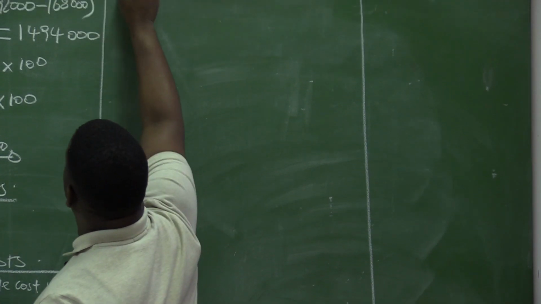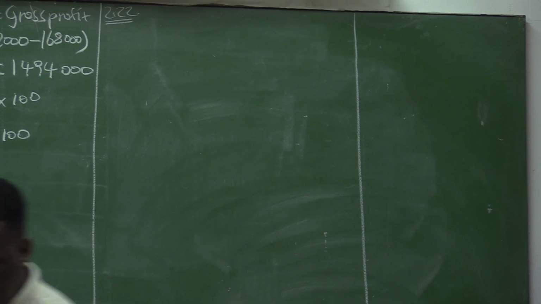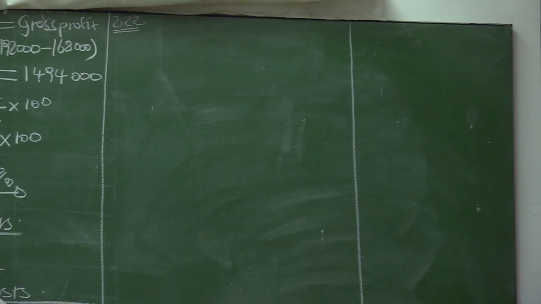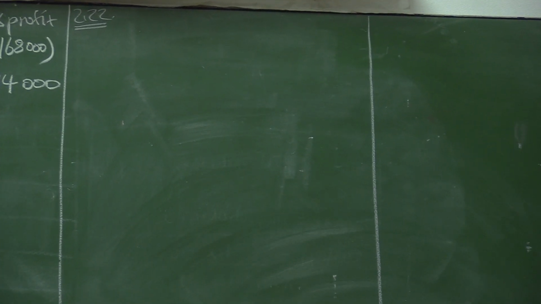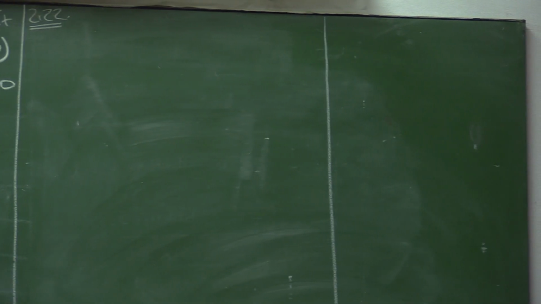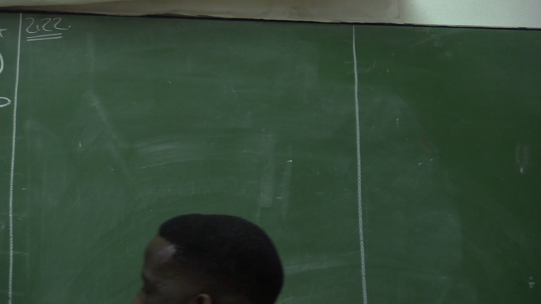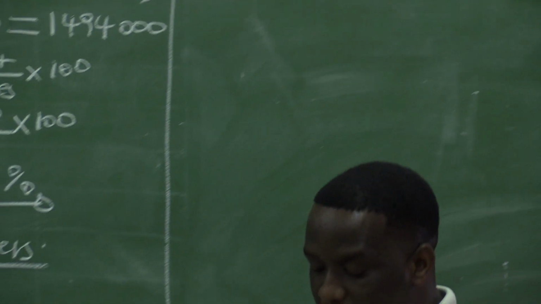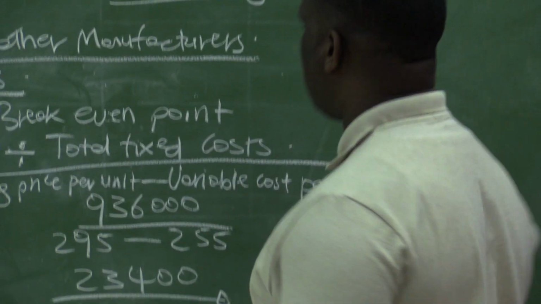We are now required to comment on the level of production achieved. If you look at the number of units, it is given there for pieces for 2021. The number of units produced and sold is 24,000. And we need to make a comment. We know that the minimum number is 23,400, but this business has managed to produce and sell 24,000.